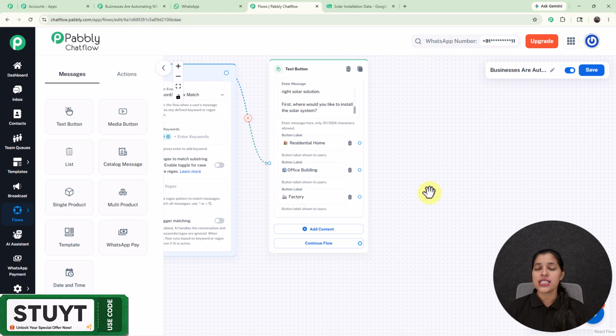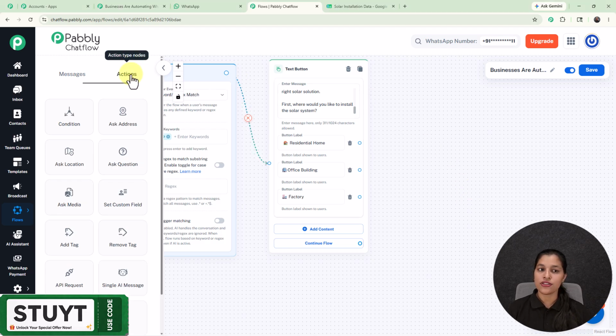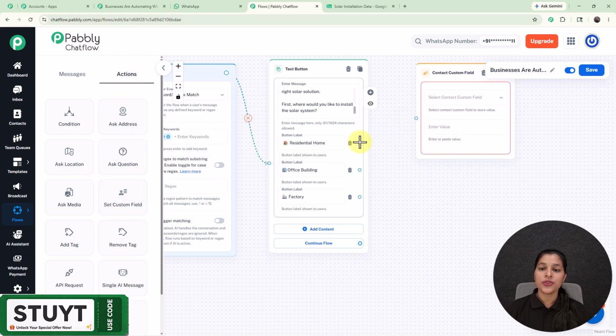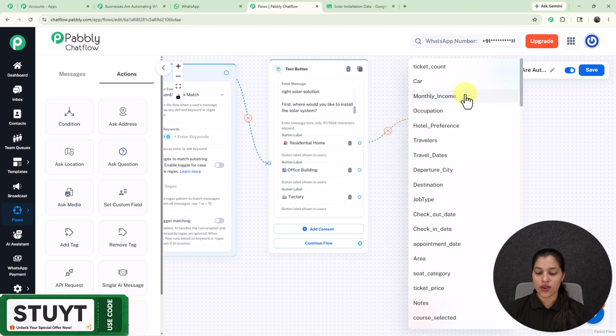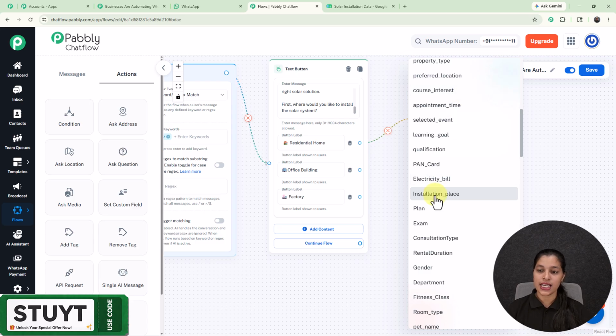Now if my user selects any of these options, how would I get to know which installation place my user has selected? So for that, we have to provide a contact custom field. So now you might be thinking, what is this contact custom field? So you can think of a contact custom field as a particular column which consists of particular data. So right here, for providing the contact custom field, you just have to move over to the actions where you will see this node, that is set custom field, which I'm going to connect with my first button, that is residential home. Now here I'm going to select my contact custom field as installation place.